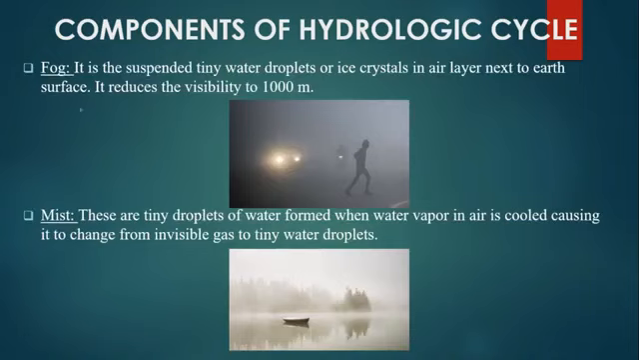Next is fog. It is the suspended tiny water droplets or ice crystals in the air layer next to the earth's surface. It reduces the visibility to 1000 meters. Next, under fog we see mist. These are tiny droplets of water formed when water vapor in air is cooled, causing it to change from invisible gas to tiny water droplets.